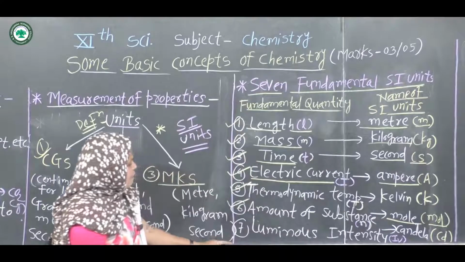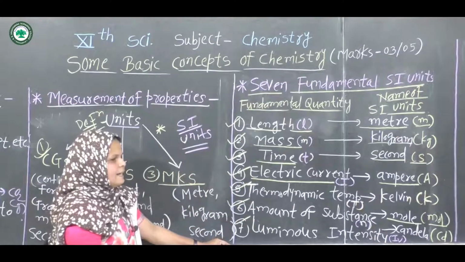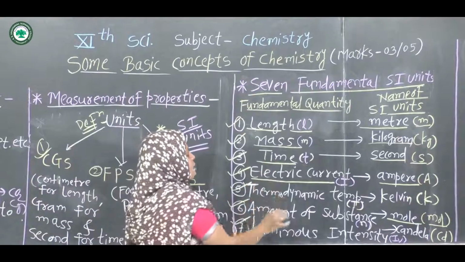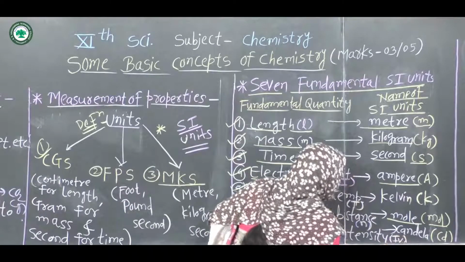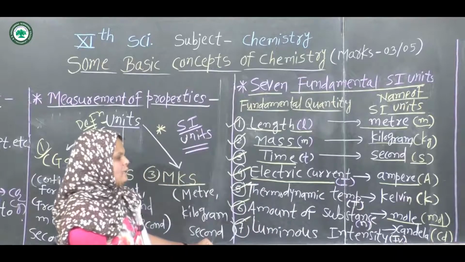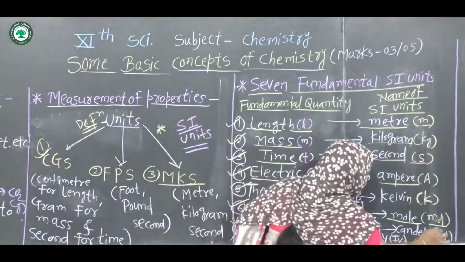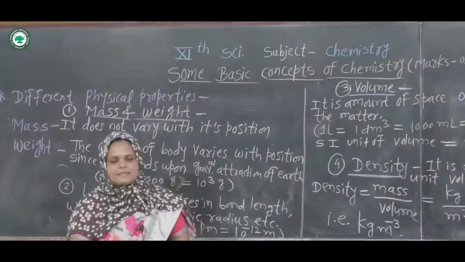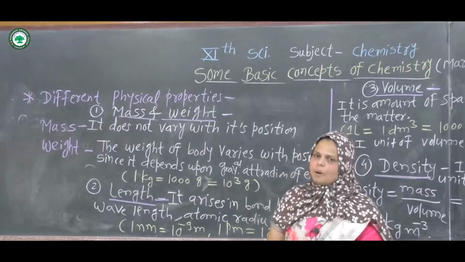Then the seventh fundamental quantity is luminous intensity, which has the symbol Iv, and luminous intensity is measured in the SI unit candela, which has the symbol cd. Next, we see the different physical properties.